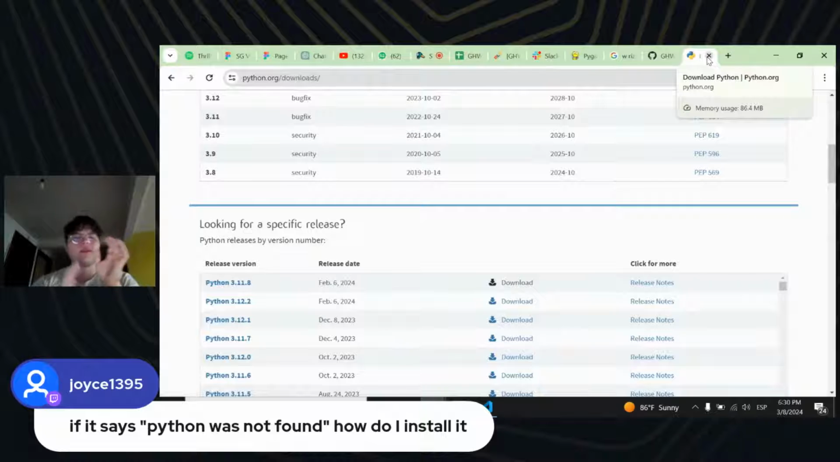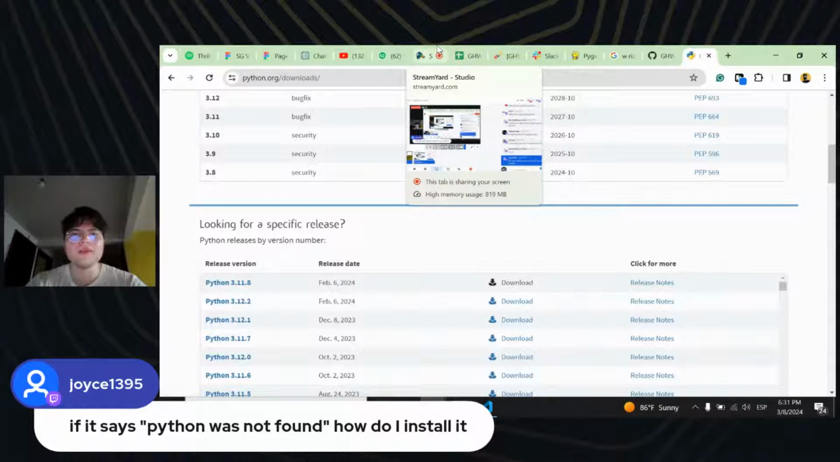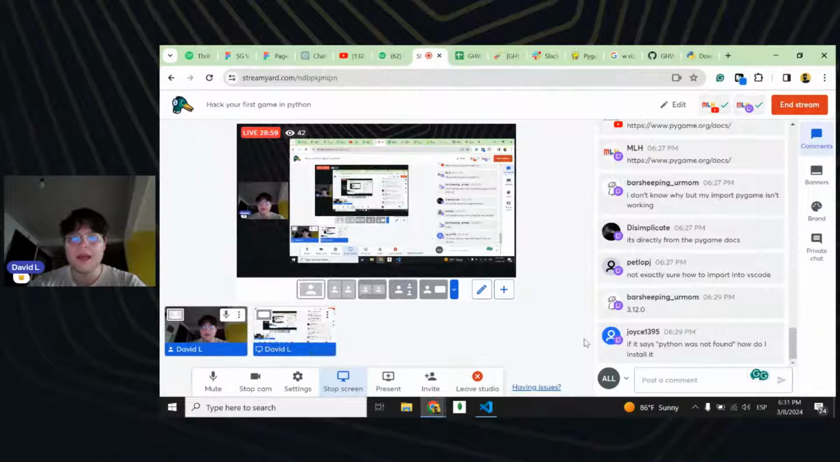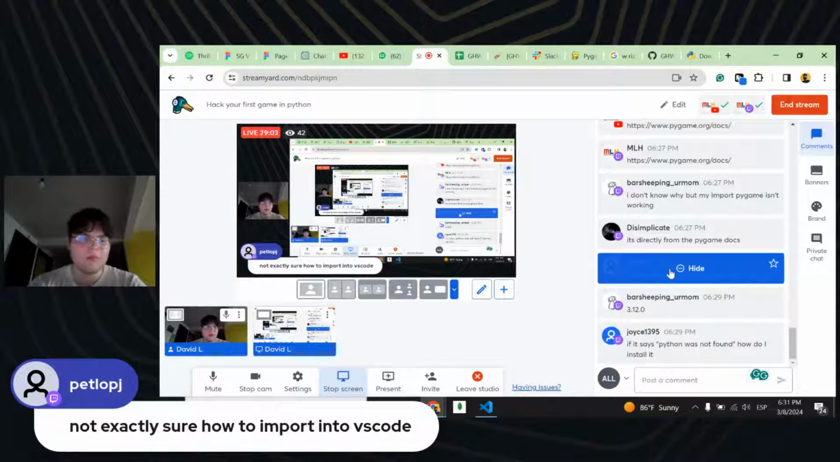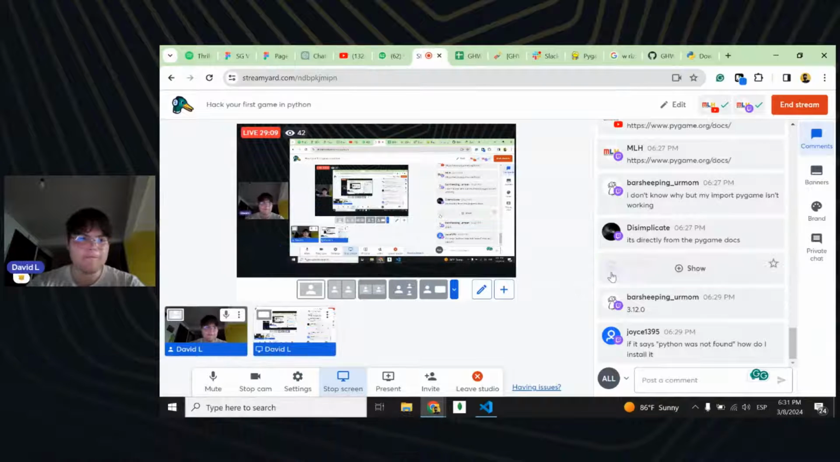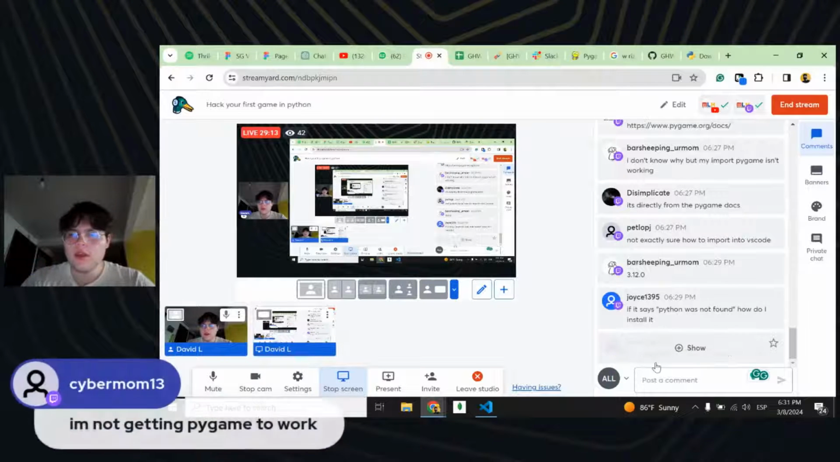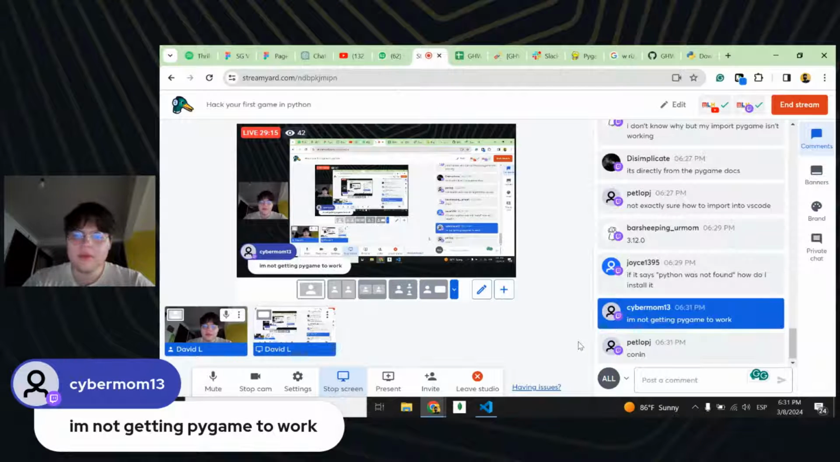And because we have other people available to do this, I'm going to continue. Let me know if you still have problems installing Python. But yeah, I'm not exactly sure how to import it into VS Code. Do you mean import the PyGame library, or what do you mean by import into VS Code? Okay, yeah, let's just continue with this. I'm not getting PyGame to go.